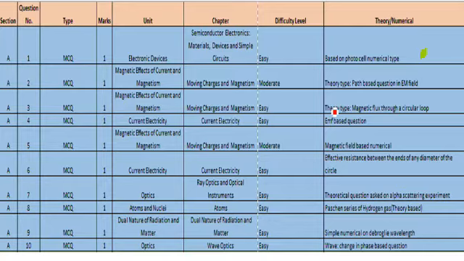So let us start the analysis of the physics paper conducted on 2nd March 2020, that is today. Let us begin with section A, the first section. Section A is a mix of MCQs, fill in the blanks and short answer type questions. The first question was asked from EDC, based on photocell, numerical type, and it was an easy question.